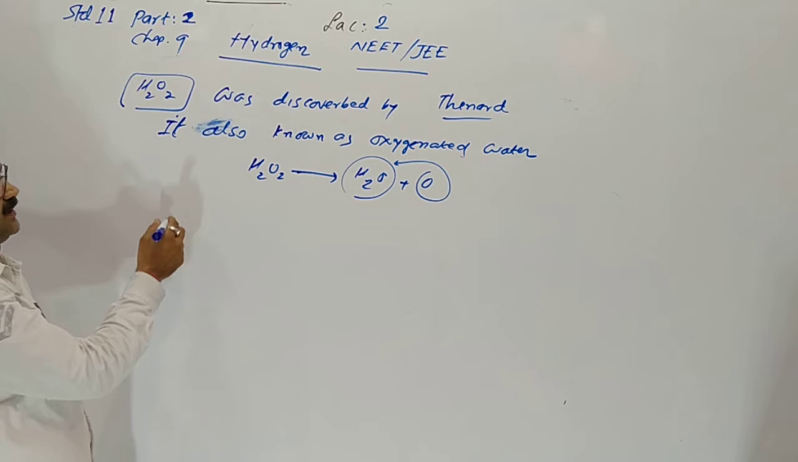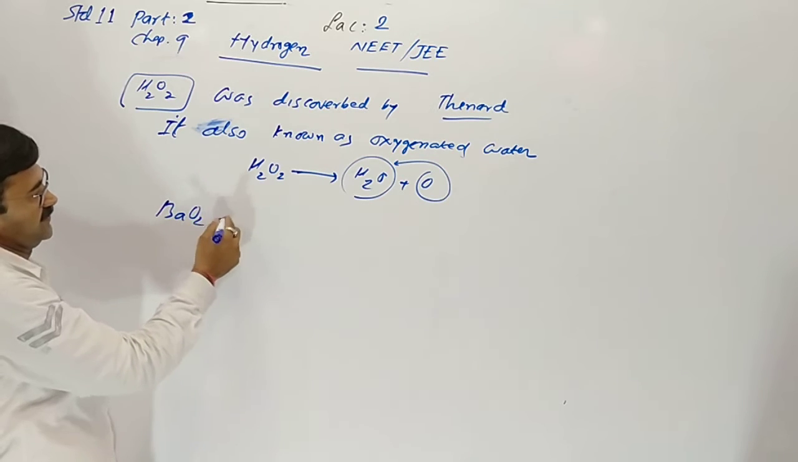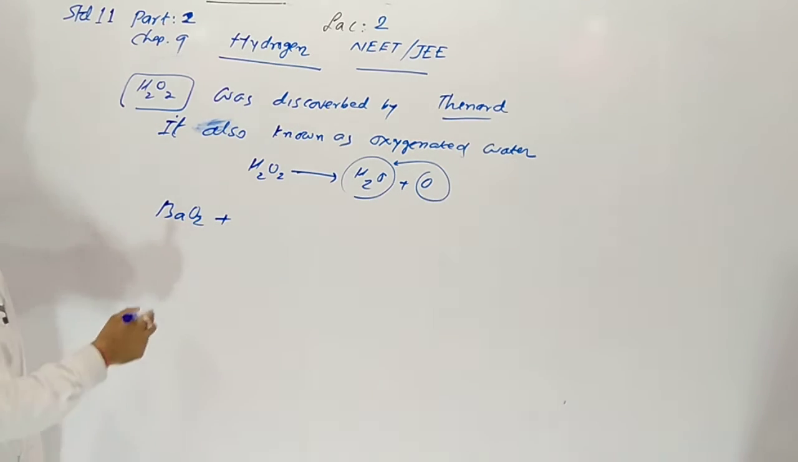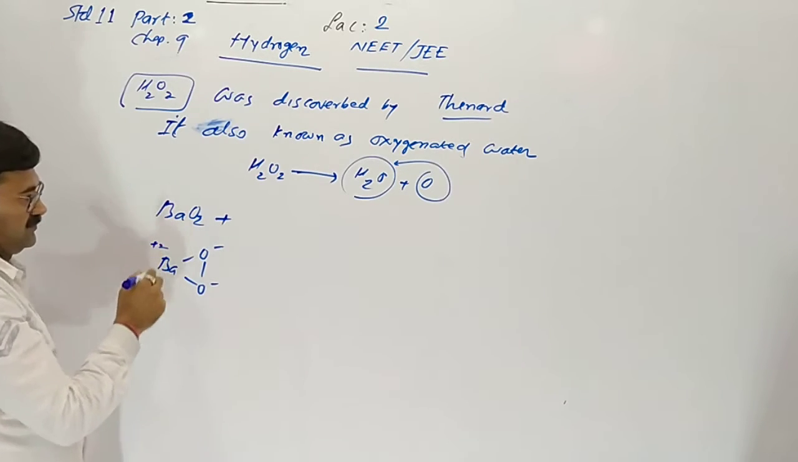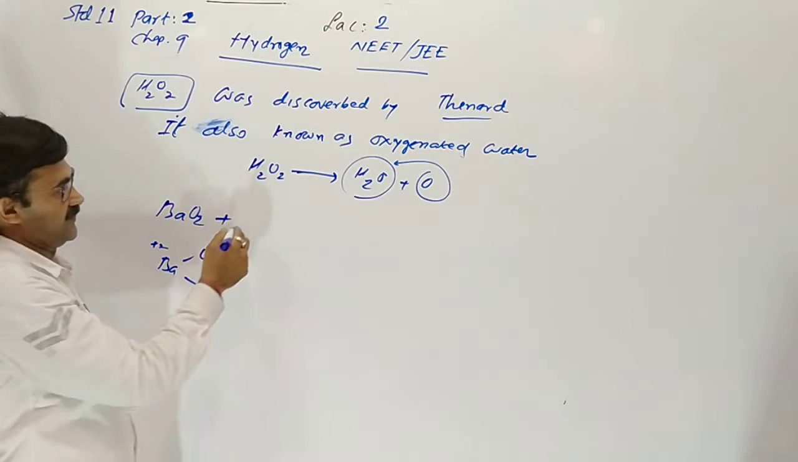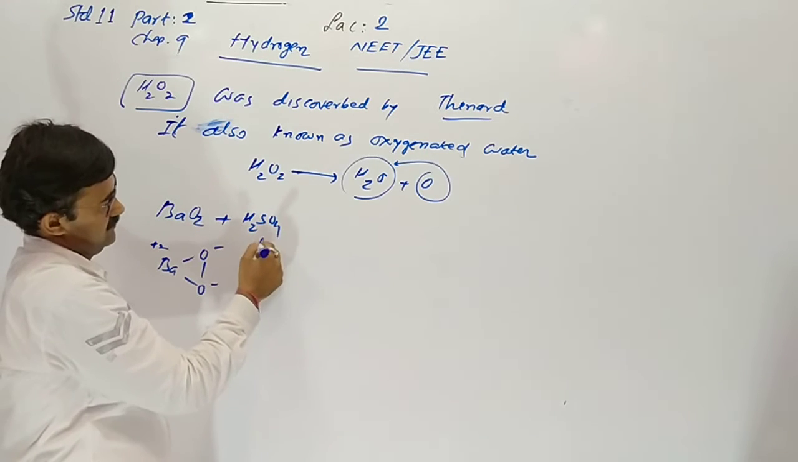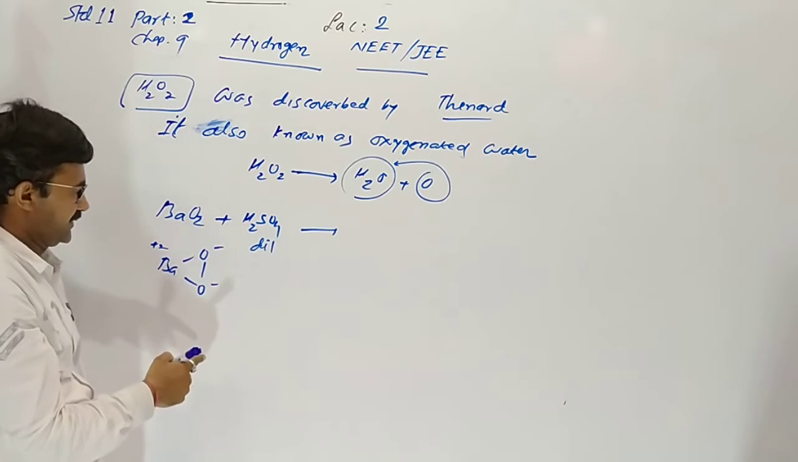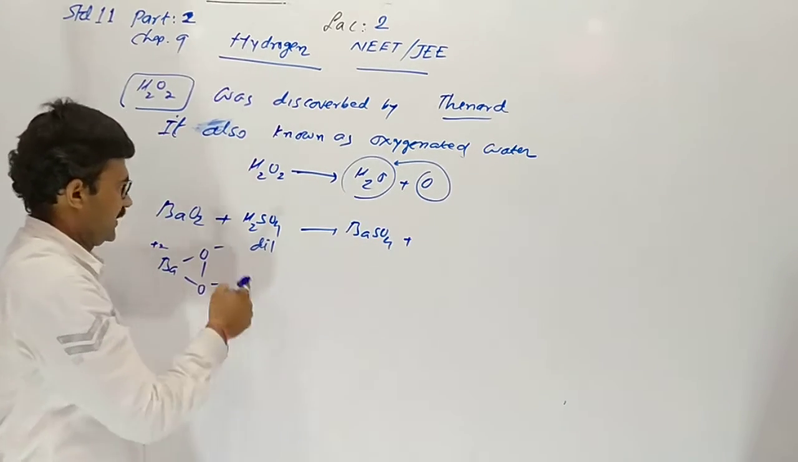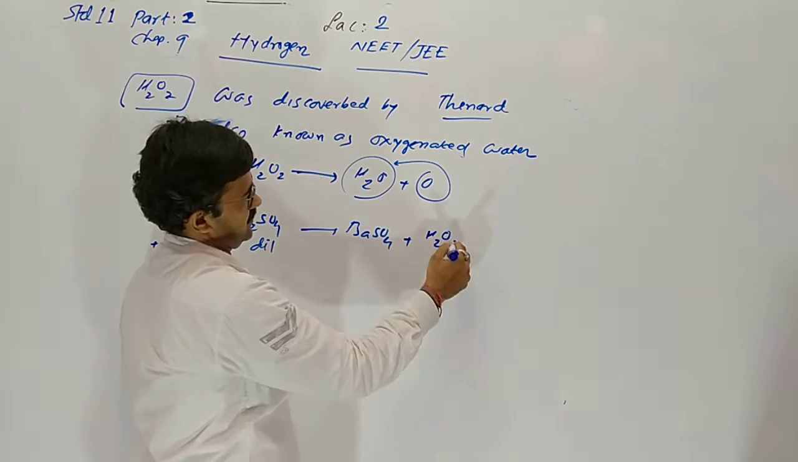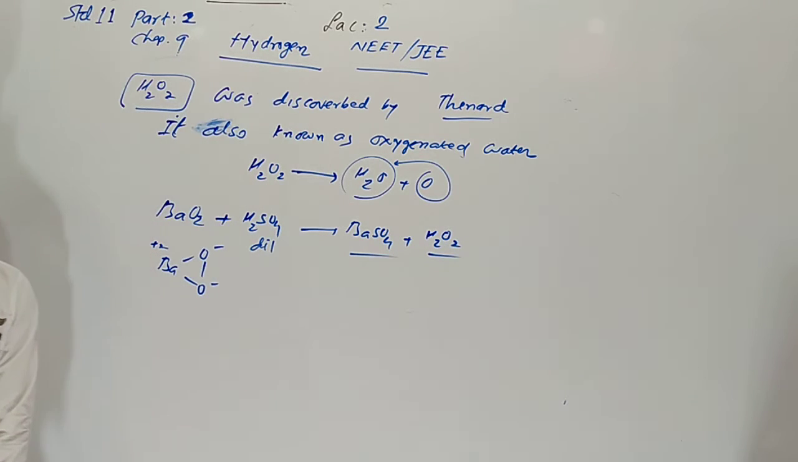Now, a simple method of preparation of it: barium peroxide, when reacted with dilute sulfuric acid, gives barium sulfate and hydrogen peroxide, H2O2. This is the method of preparation.